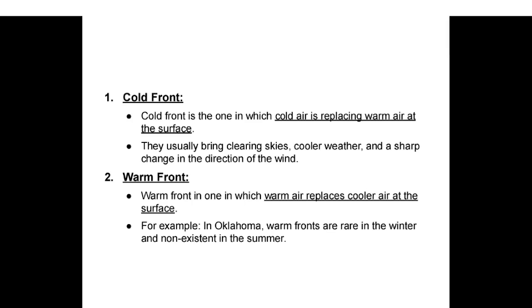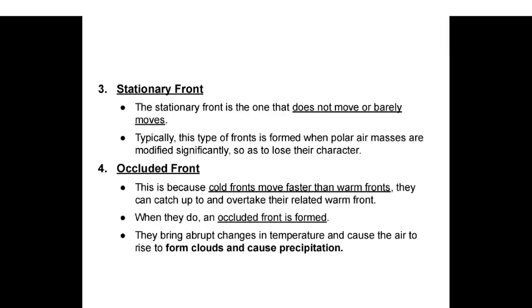Warm front. A warm front is one in which warm air replaces cooler air at the surface. For example, in Oklahoma, warm fronts are rare in the winter and non-existent in the summer. Stationary front. The stationary front is the one that does not move or barely moves.